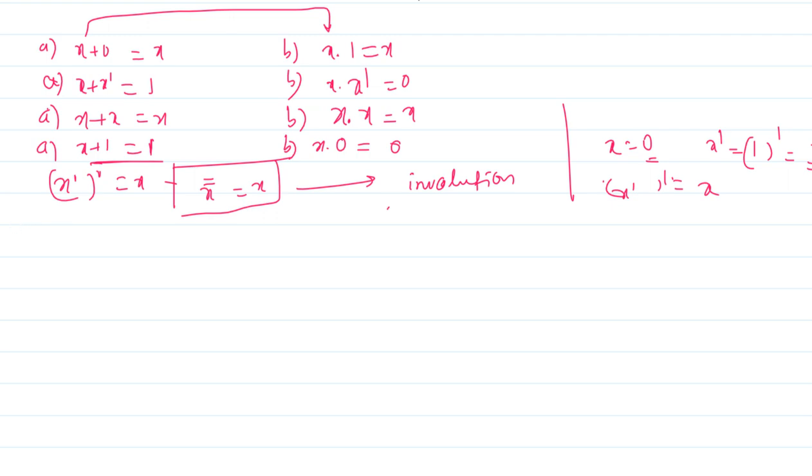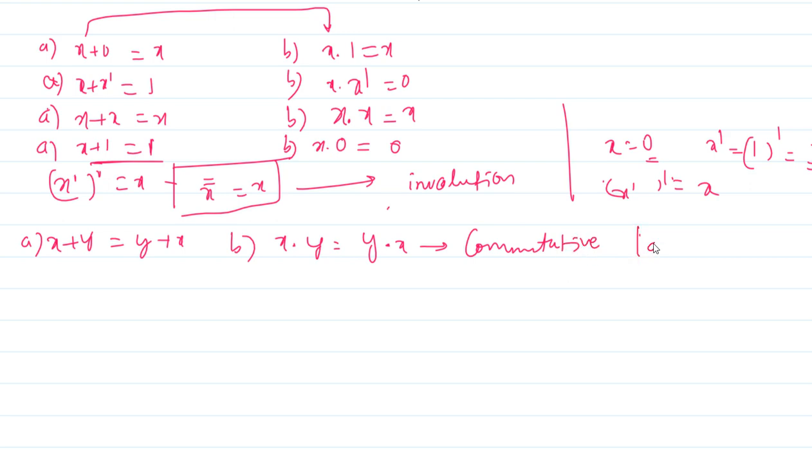The next one is x plus y is equal to y plus x for A. For B, how can I write? If you apply duality, x as it is, plus becomes dot, y as it is, plus becomes dot, x. What does it mean? This is commutative law. Am I right?